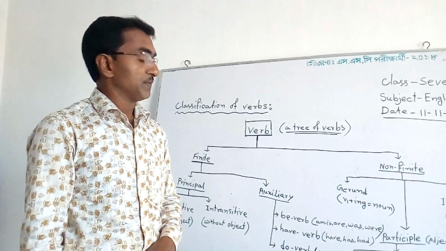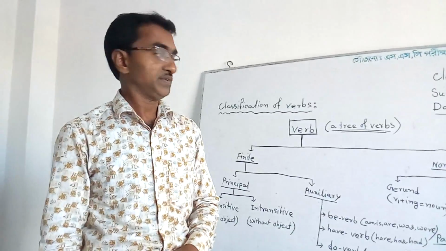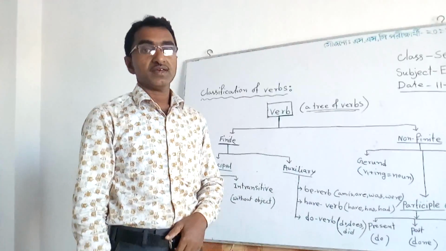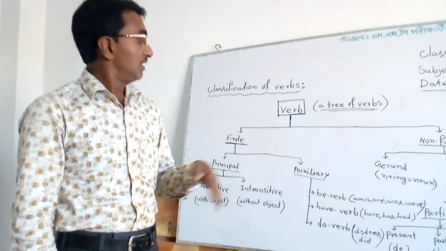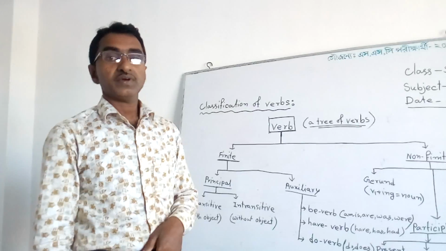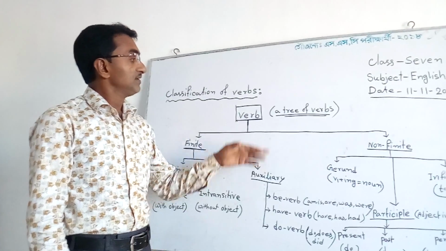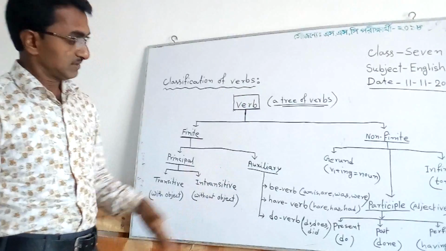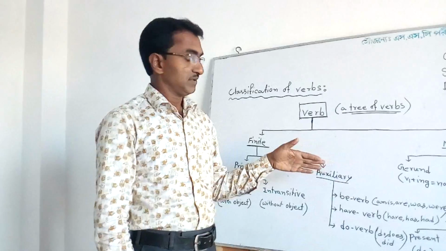Friends, we can classify verbs in different ways. Here I am showing you all kinds of them. Here is a chart, and this is a chart of verbs.